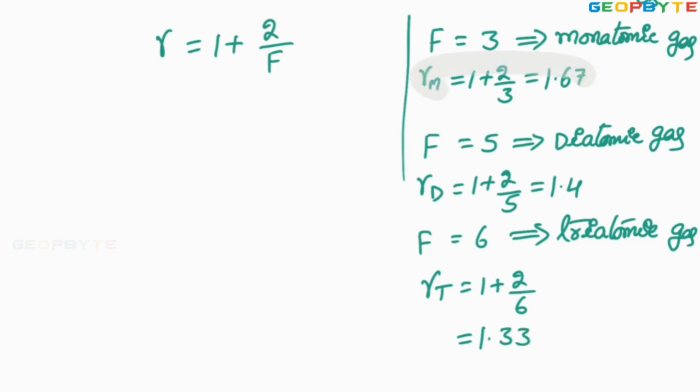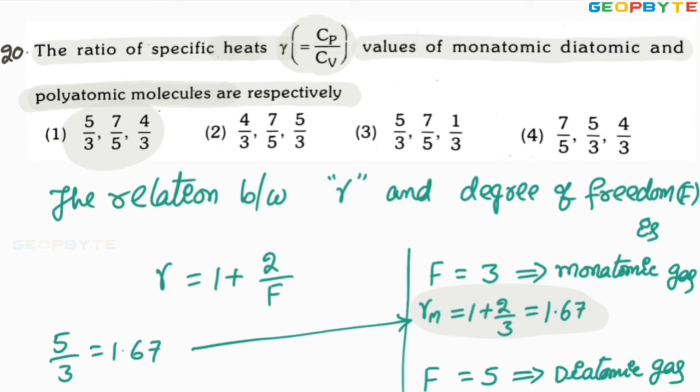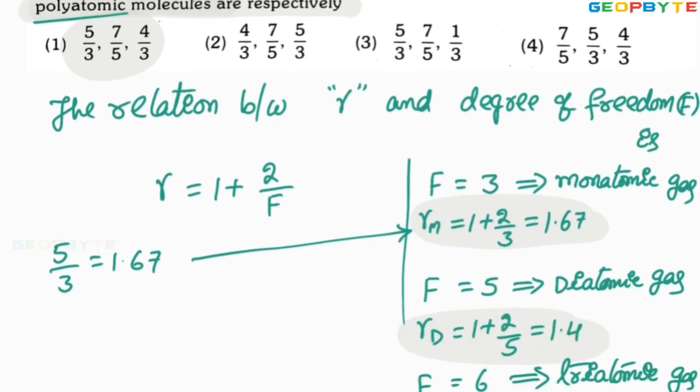Now look at the values. The gamma for monatomic gas is 1.67. Gamma for diatomic gas is 1.4. Gamma for triatomic gas is 1.33. Now look at the options. The very first option is absolutely correct because 5 by 3 is equal to 1.67. 1.67 is the gamma for monatomic gas. It is clearly asked in the order monatomic gas, diatomic gas and polyatomic gas, meaning triatomic gas.